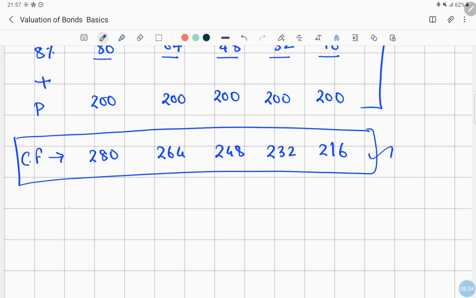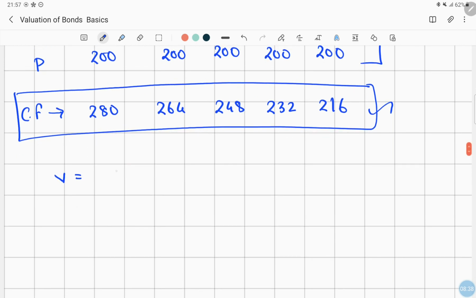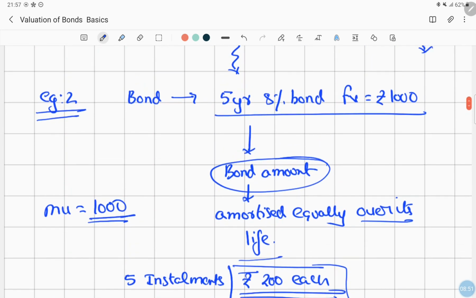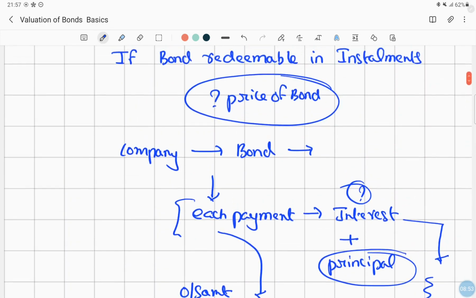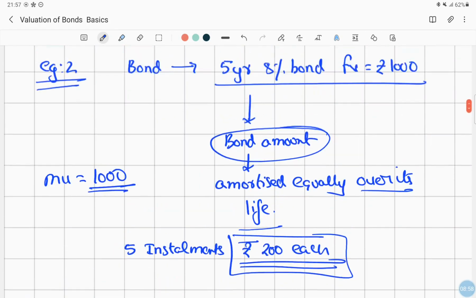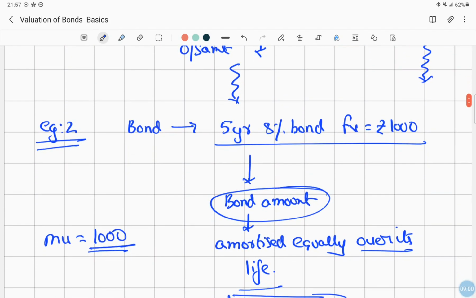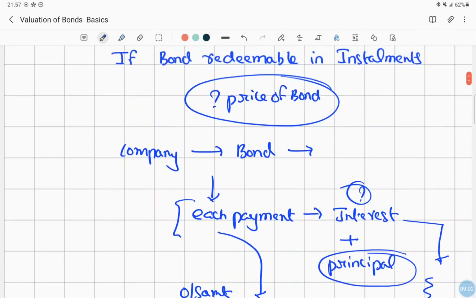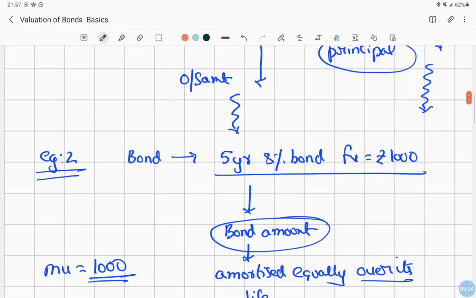So putting the equation over here, the value of the bond is equal to, for the first year, the coupon payment or the interest received, 280, divided by 1 plus the required rate of return. The required rate of return by the investor is nothing but 7%.